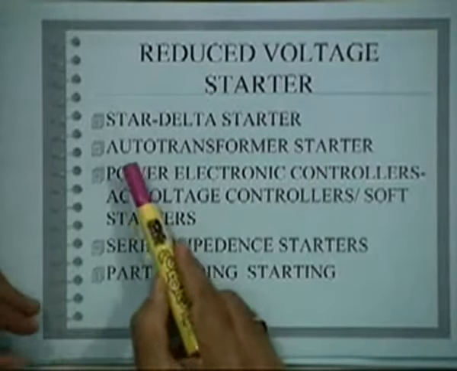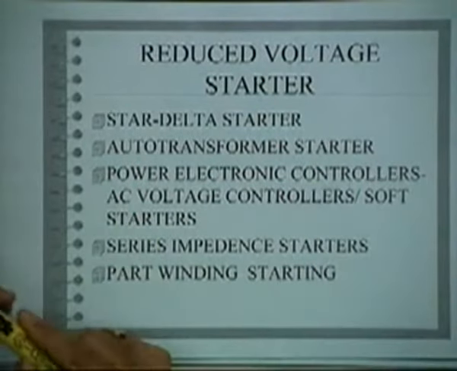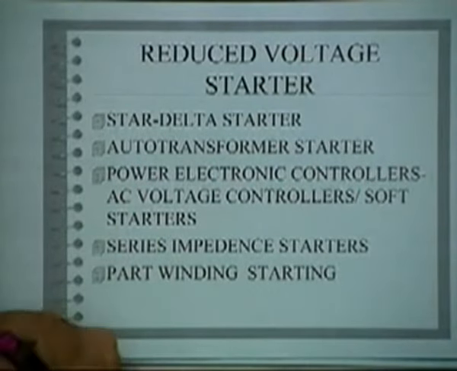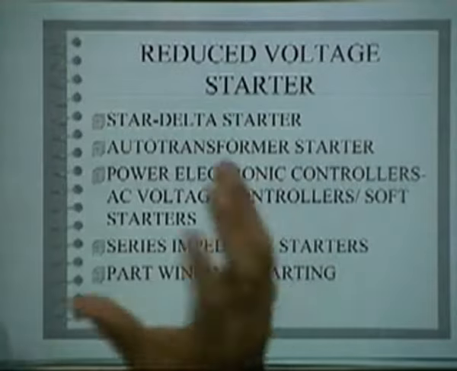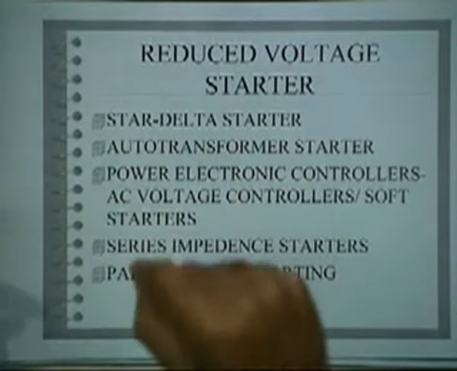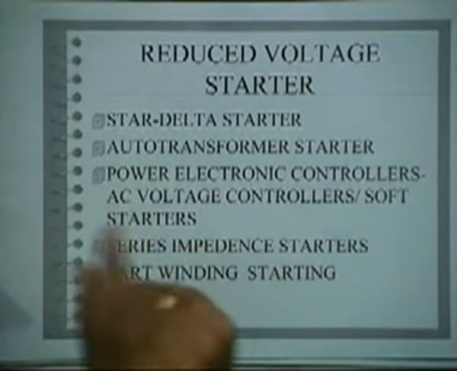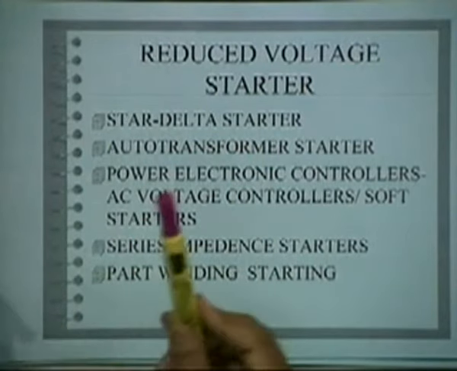So you have one called a star delta starter. Another is the auto transformer starter. That means you can keep an auto transformer between the mains and the motor. So at start you can have a low voltage. You can have two switches in the tapped winding of the auto transformer, one switch at low winding, another switch goes to run at full voltage. So you can have the auto transformer starter. Okay, this is the second case.